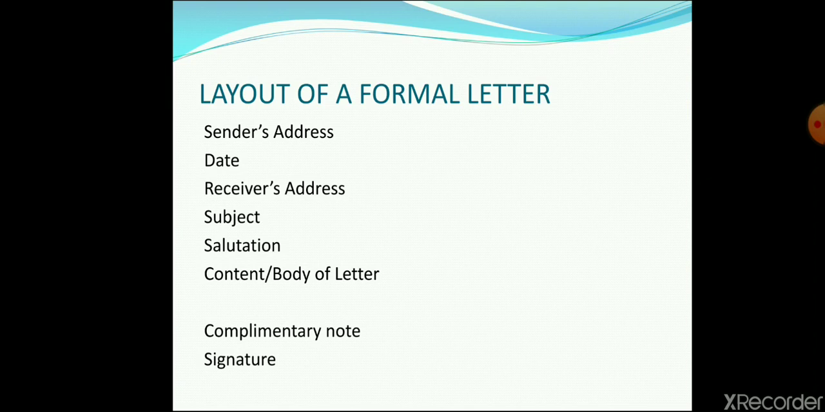At the end, the complimentary note. So what type of complimentary notes we can give in a formal letter, this also I'll discuss. And signatures at the end. It means 1 2 3 4 5 6 7 and 8 things should be there in total in your letter. 8 things. First, sender's address, then date, receiver's address, then subject, then salutation, then content or body of the letter, then complimentary note, and then signatures should be there, right?